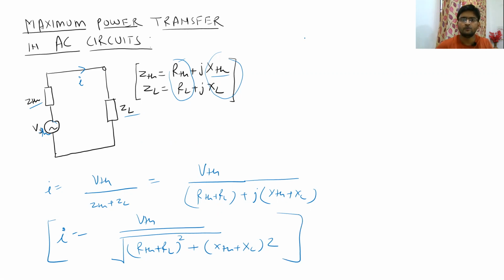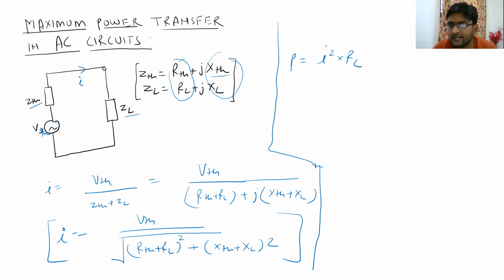Now, if you want to calculate the power in this circuit, power is nothing but I squared into RL. So why did we take RL? Why did we not take XL also, or why did we not take ZL? Because in the maximum power transfer theorem, we are only going to talk about the real power or the active power, not the reactive or complex power, right?